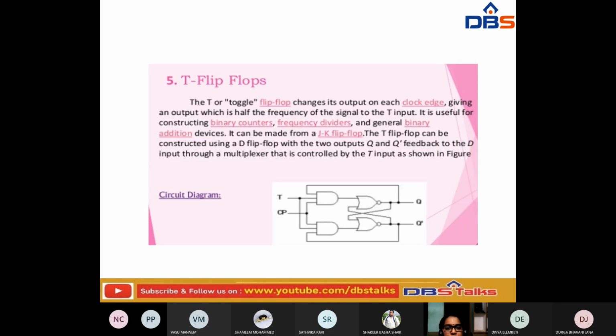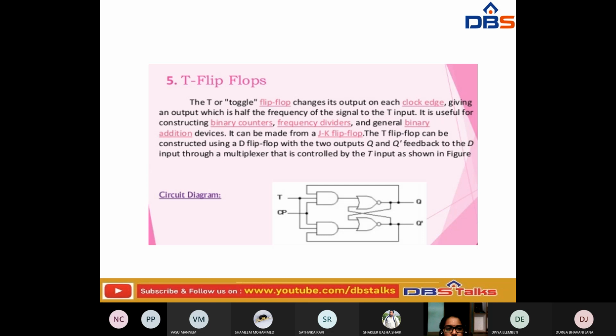So if you have observed this T flip-flop, the toggle flip-flop changes its output on each clock edge, giving an output which is half the frequency of the signal at the T input. It is useful for constructing binary counters and frequency dividers and general binary addition devices. So it can be made from the JK flip-flop.